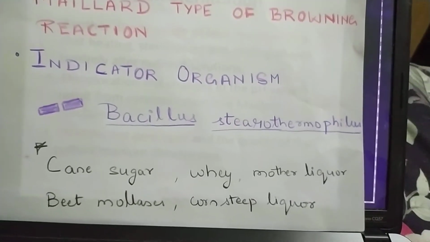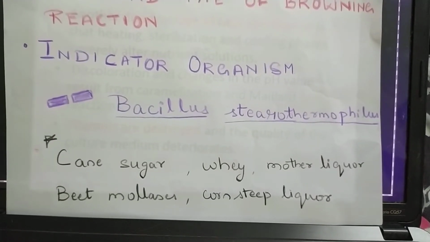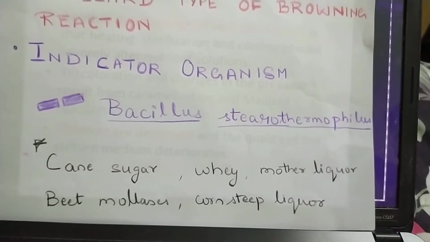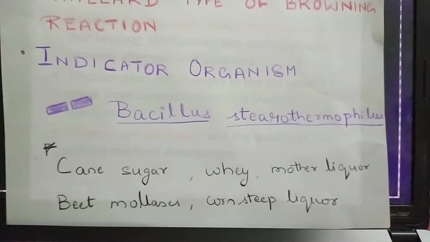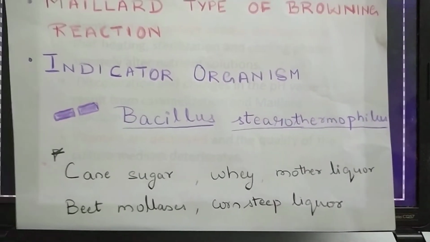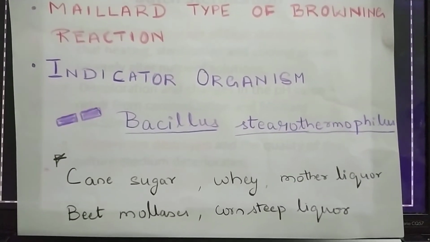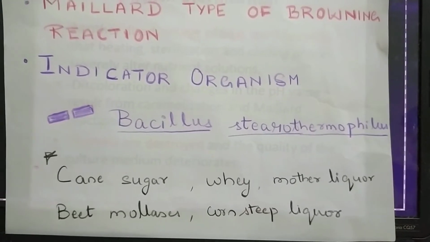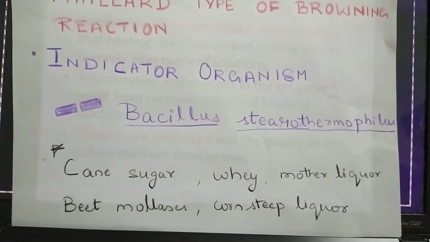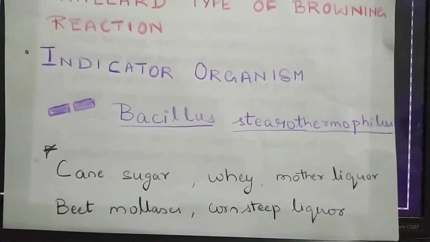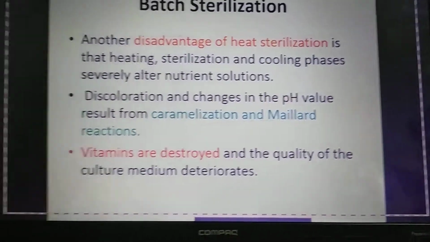Of course, the last point here is about cane molasses and others. What is whey? It is the waste of the dairy industry after cheese preparation. Mother liquor is from the sugar industry. Beet molasses: sugar beets are used for extracting sugars, and what remains is beet molasses. Corn steep liquor: the corn cobs are boiled for extracting protein, and the remaining water is used as a media, a raw material for other productions. I'll discuss this when I come to the media formulations.